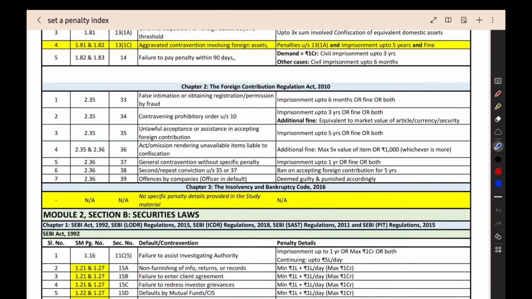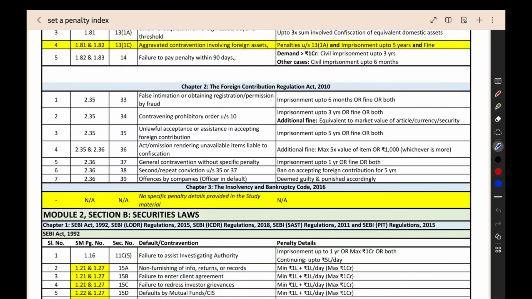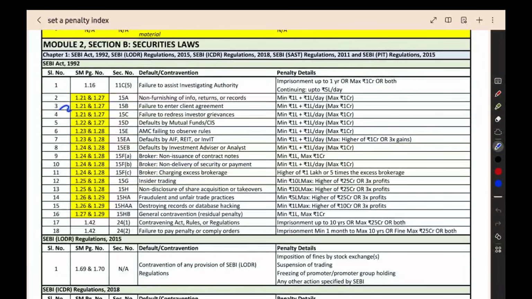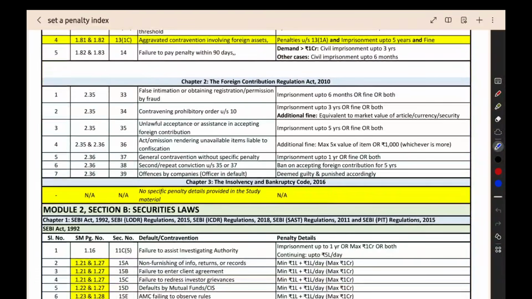When you are getting a question in the IBS exam for penalties, you can directly take this PDF. You can directly take this printout, and it is just 4 pages only. You can find the particular act, take the particular penalty, and you can answer the question. Particularly in SEBI regulations, we are having a lot of penalties, so it will be very useful for you in the IBS exam. When you are preparing for CTA also, you can revise the penalties using this PDF.